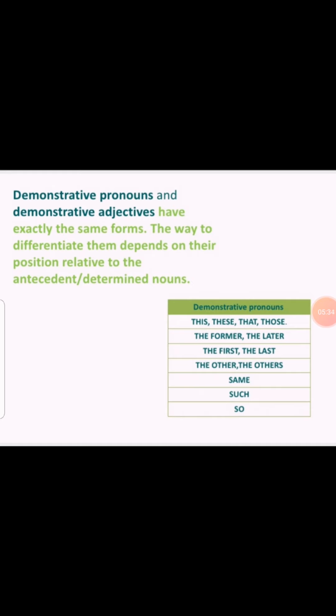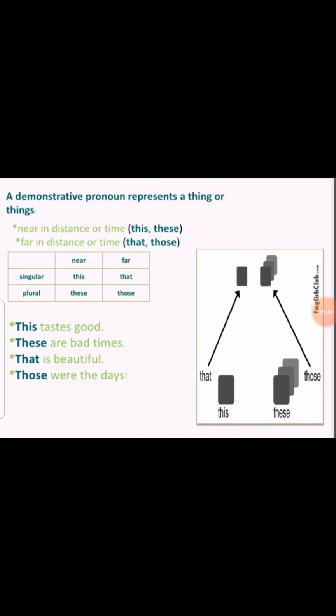So demonstrative pronoun and demonstrative adjective have the same forms, but after a demonstrative adjective we always use a noun. Okay, now you see the example, this tastes good.